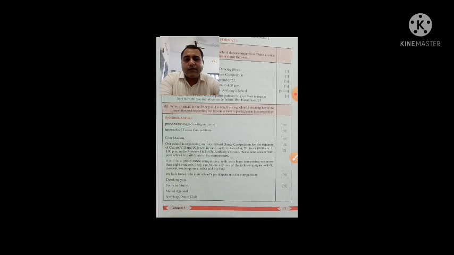It will be a group dance competition. That is, if any other information is there related to the competition, what kind of theme will be followed, or any other further details, that you can mention. So in short, it will be a group dance competition with each team comprising not more than 8 students. They can follow any one of the following styles: folk, classical, contemporary, salsa and hip hop. Okay, so further details you have given, extra details, and the closing sentence which is there, that is, we look forward to your school's participation in the competition.